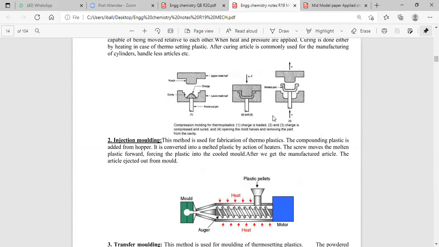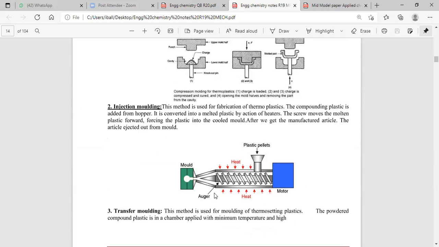Now they ask the question like this: injection molding method. When we discuss injection molding method, the diagram of injection molding is needed. In the injection molding method, you take the plastic along with the hopper. Take the plastic along with the hopper. Now it is the plastic entrance. Then the plastic should be heated to a high temperature. It's very easy. Plastic should be heated to a high temperature.